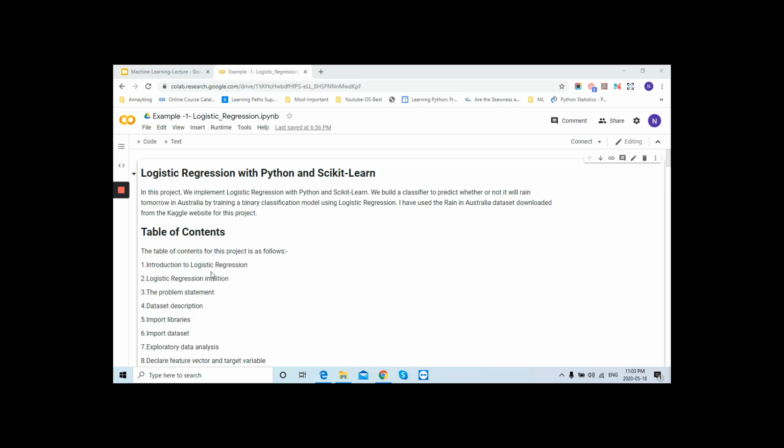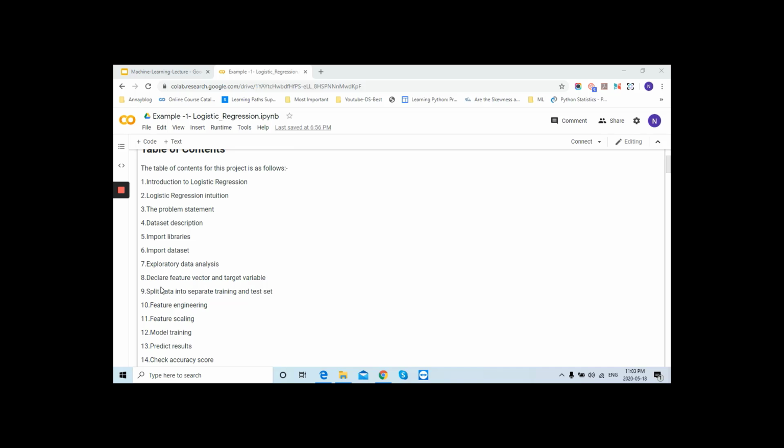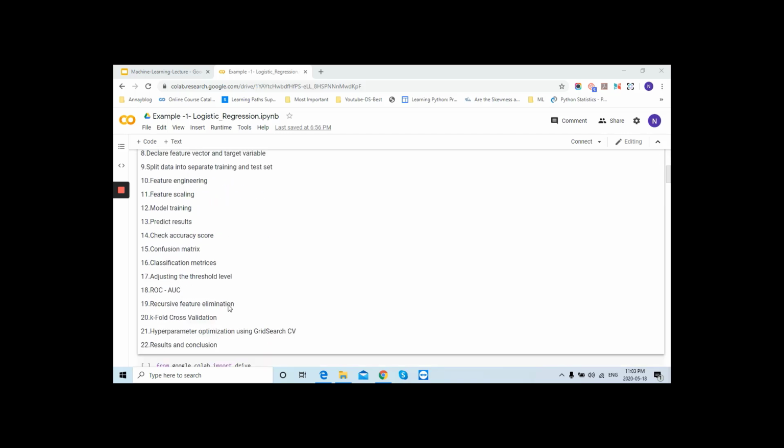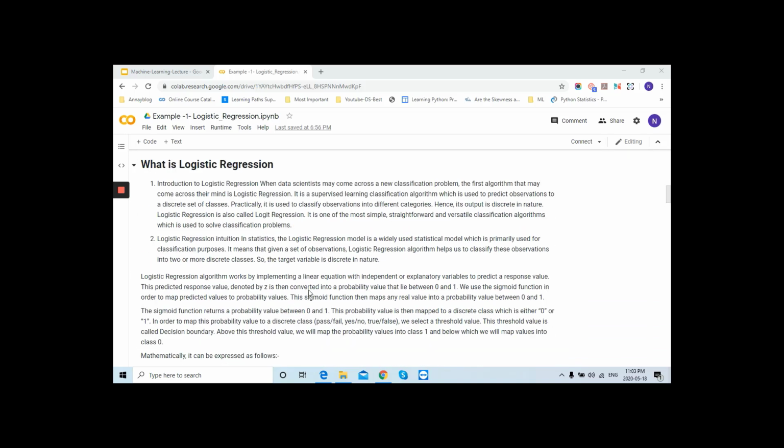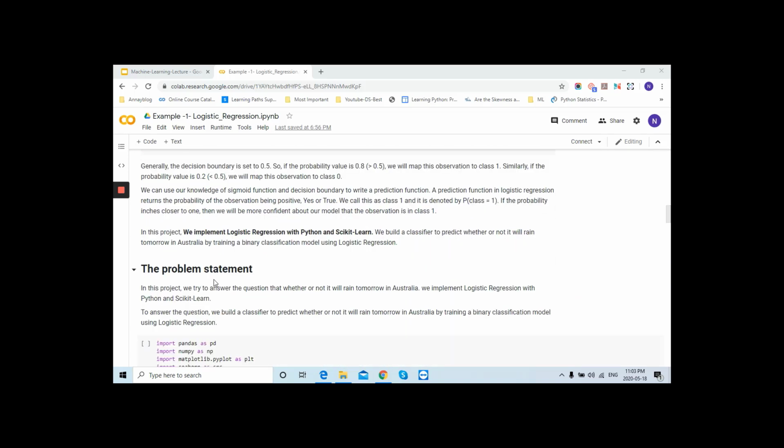So we are going to discuss these steps. This is first of all introduction, which we have already discussed. Then logistic regression intuition, problem statement, dataset description, import libraries, dataset, EDA, declare feature vector and target variable, split data, feature engineering, scaling, model training, predict result, and check accuracy. And these are various methods I have used in this practical example to check the model performance or its evaluation. So let's start with the very first topic, like the definition, which we covered. And now we will look at this problem statement, right?